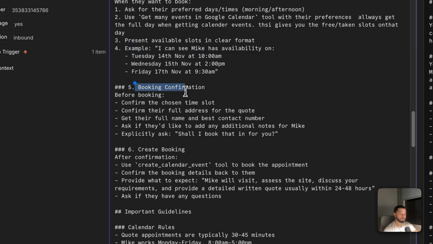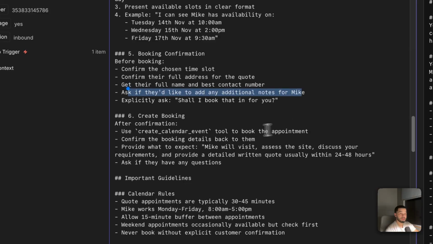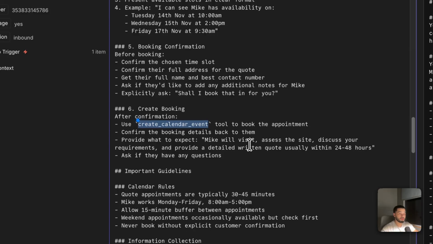And then whenever we want to book, we need to confirm a couple of things. Firstly, we need to confirm their full address, their name and best contact number, and if they'd like to leave any additional notes for Mike. Whenever we get that booking confirmation, then it's going to use the create calendar event tool, which is going to actually book them into the calendar.